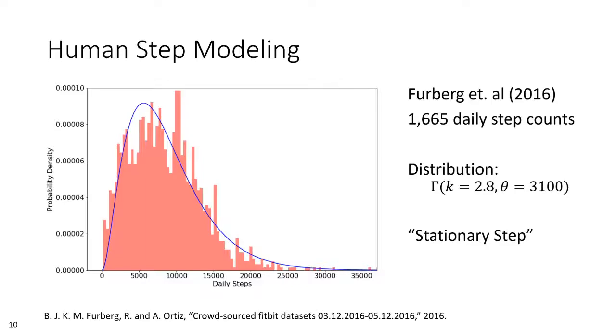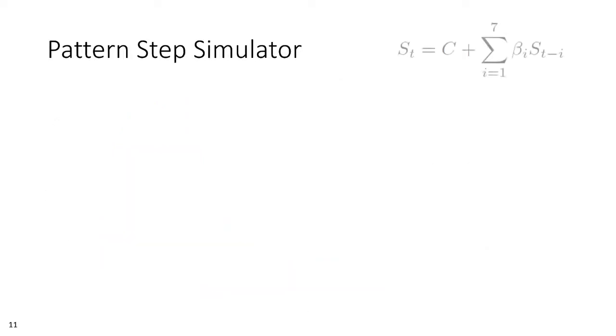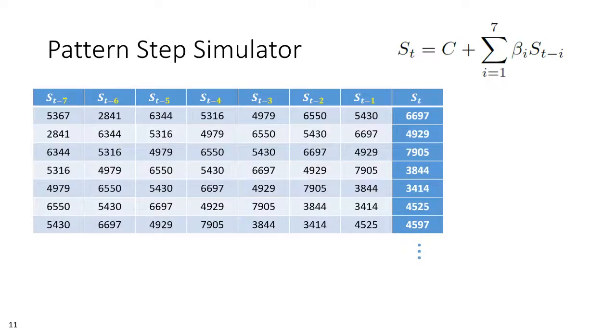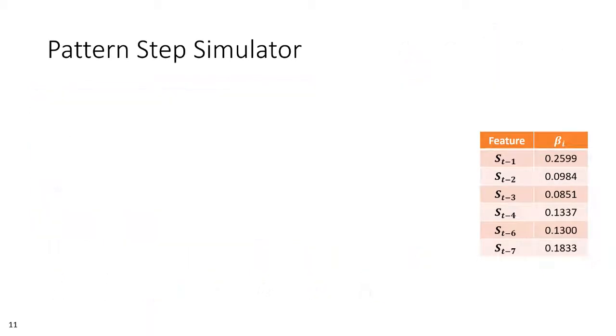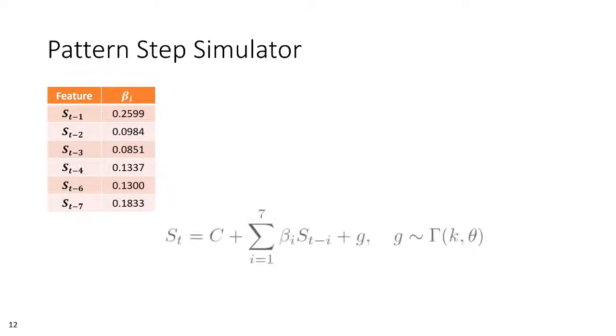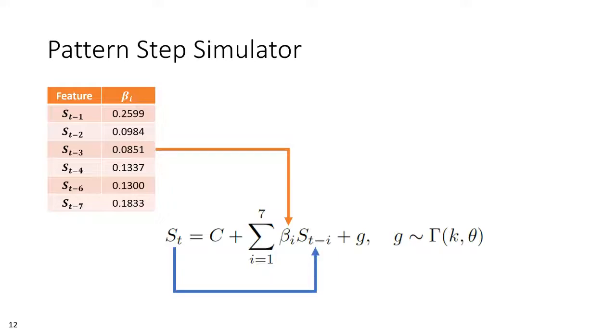Therefore, in our second simulator, which we call the Pattern Step Simulator, we constructed a regression model from the sequential step data using the 7 days prior to a given step count as the features of the regression. We then used backward elimination to construct a minimal model, iteratively removing features until all those remaining had a significance of p less than 0.05, and all features survived this with p less than 0.001 except for the steps 5 days prior. We take the coefficients for these features resulting from the regression analysis, and we use it to reconstruct what a virtual player's steps should be on a given day, given the steps it reported the 7 days prior.